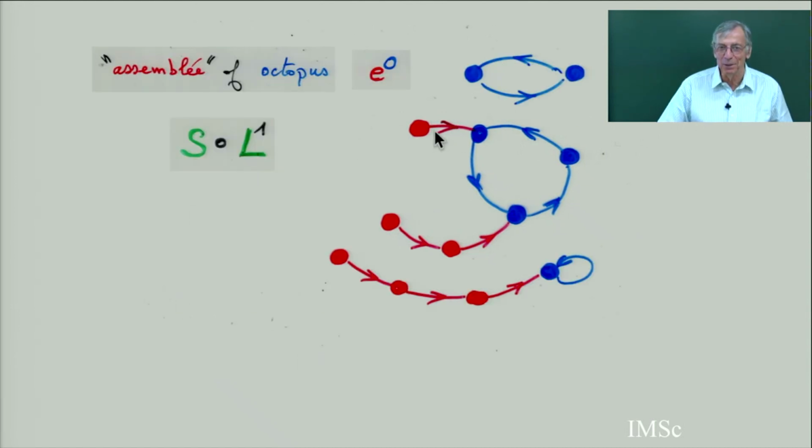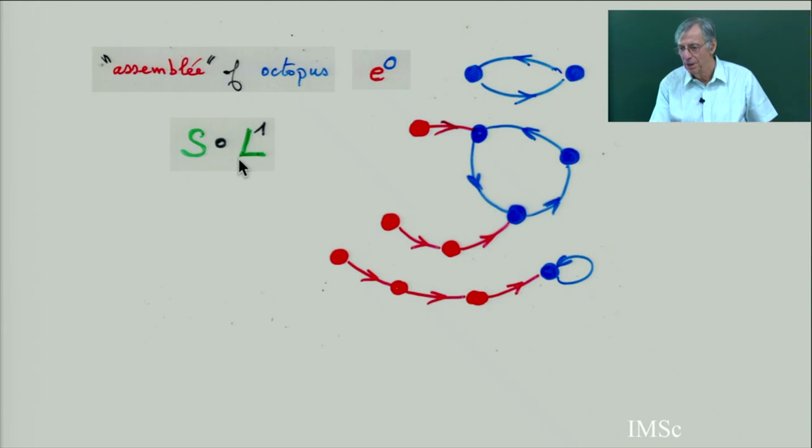So here is an assembly of octopus. So the species assembly of octopus, I will put E power O. It's a symbolic notation. So assembly of octopus is just this species, a combination, substitution of S into L1. So this is a paper of François Bergeron in 1990.